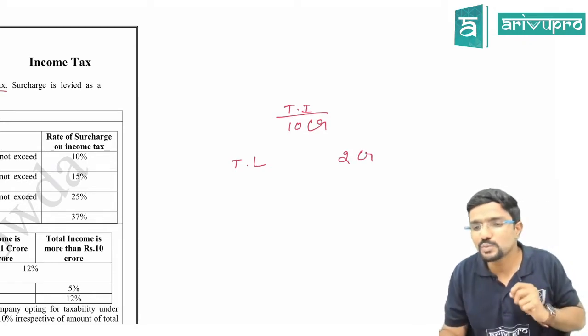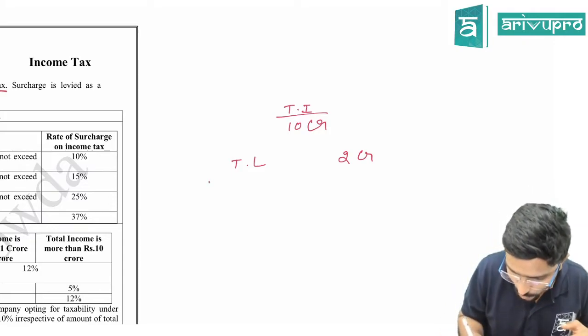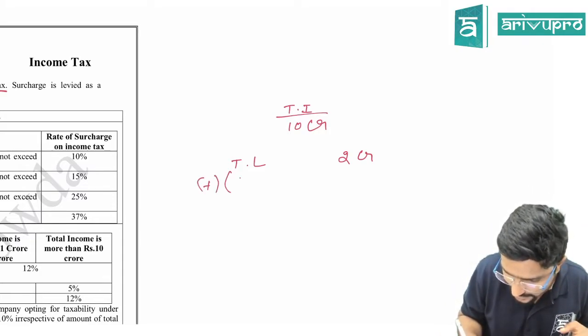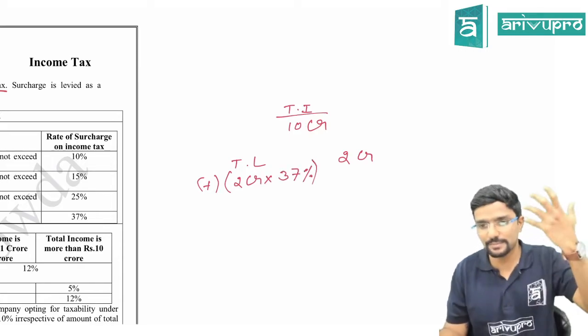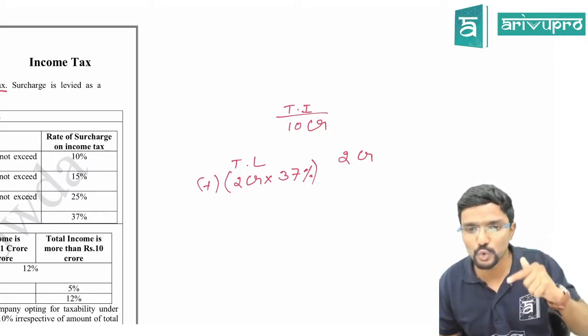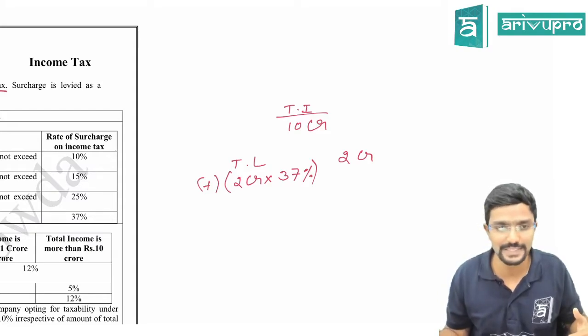On this, what will be the surcharge rate, guys? It is straight away 37%. So straight away 37% I have to apply. Don't apply slab rate here. That is only for income tax, not for surcharge. Straight away on 2 crore tax liability, not on income, we have to apply 37% rate.